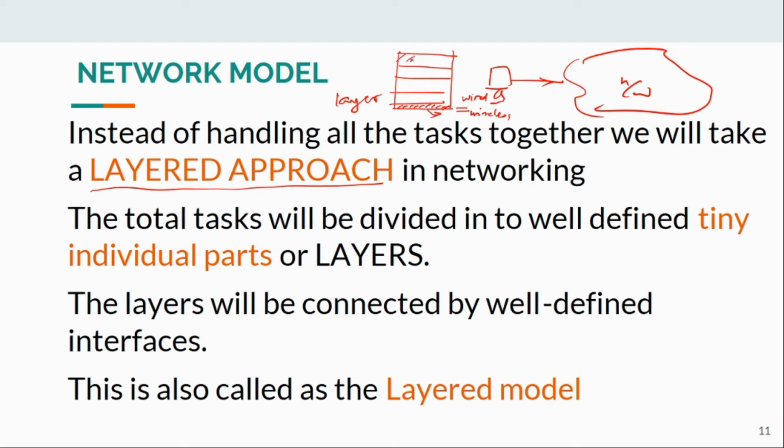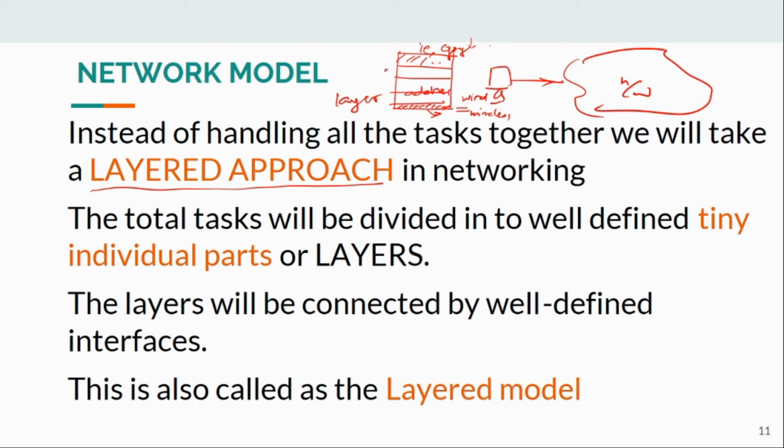And what software is to be used? Internet Explorer or Google Chrome, web browser, Mozilla, which software, how it is implemented. All those things come under the top layer. And the addressing schemes to be used, how each node is to be named and addressed. So many PC nodes are there, and all of them have to be given some address. How these addressing schemes are done will be handled by some other layer.